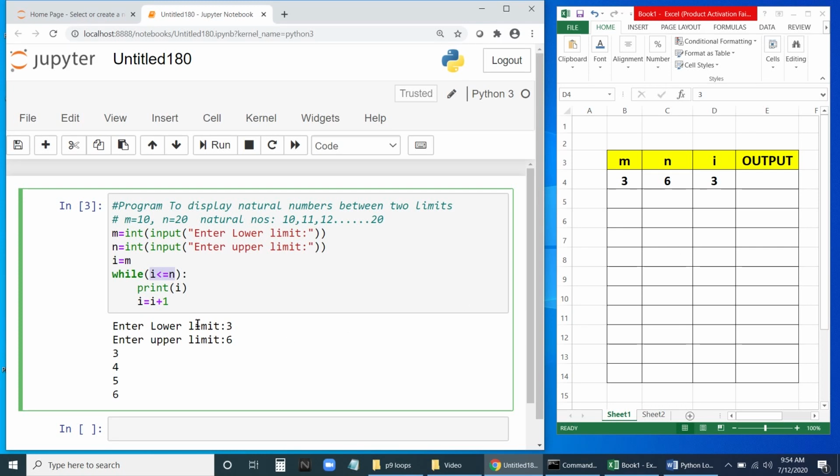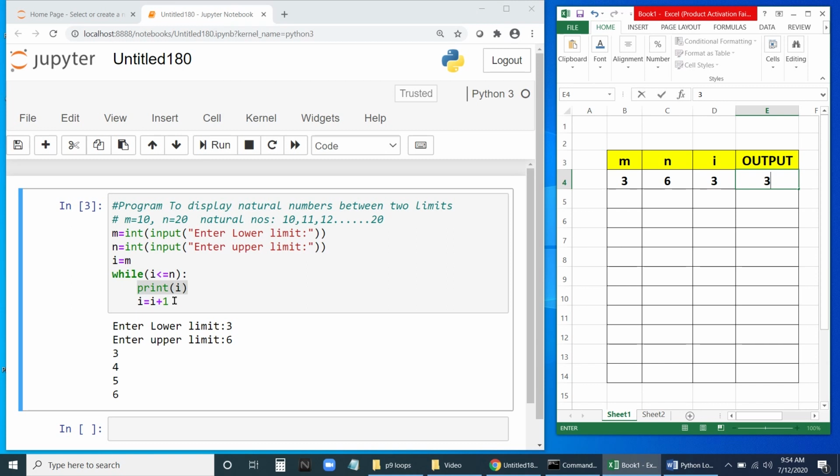See the table. Whenever I say i and n, the values you need to take from the table. i less than n. i is 3 and n is 6. Is 3 less than or equal to 6? Yes. So it will enter into the loop. Print i. i is 3 now, so it is going to print 3.